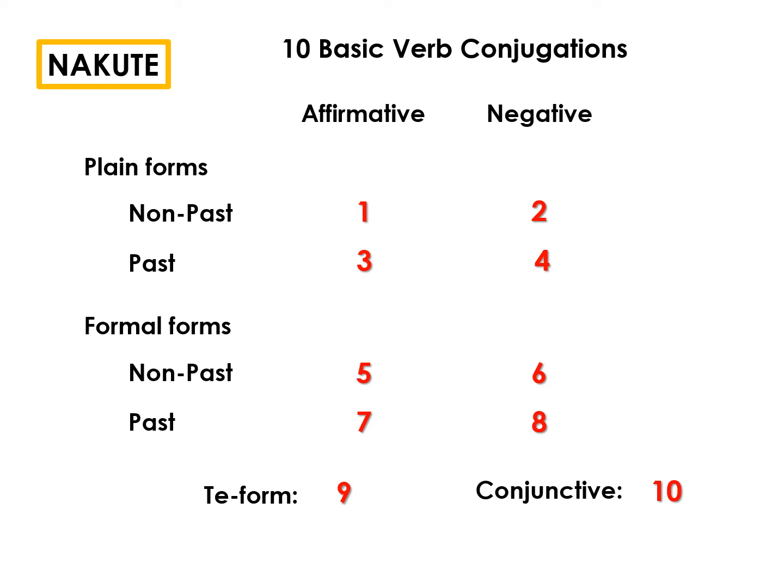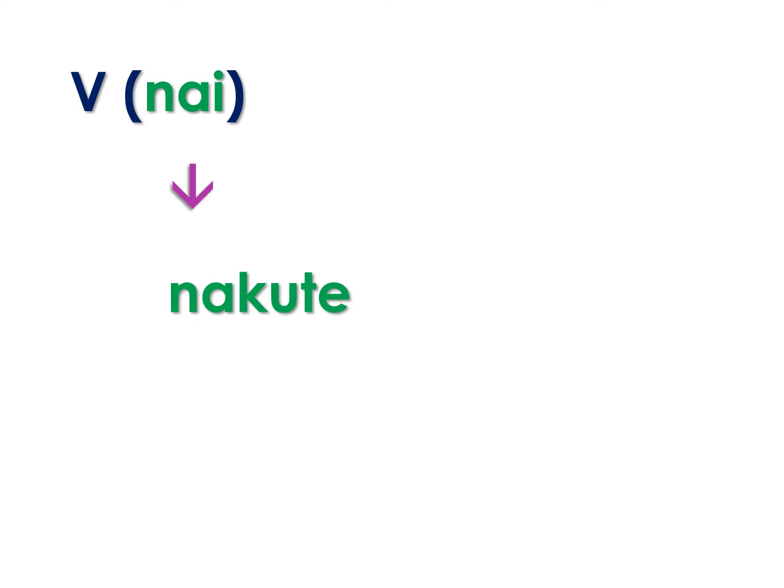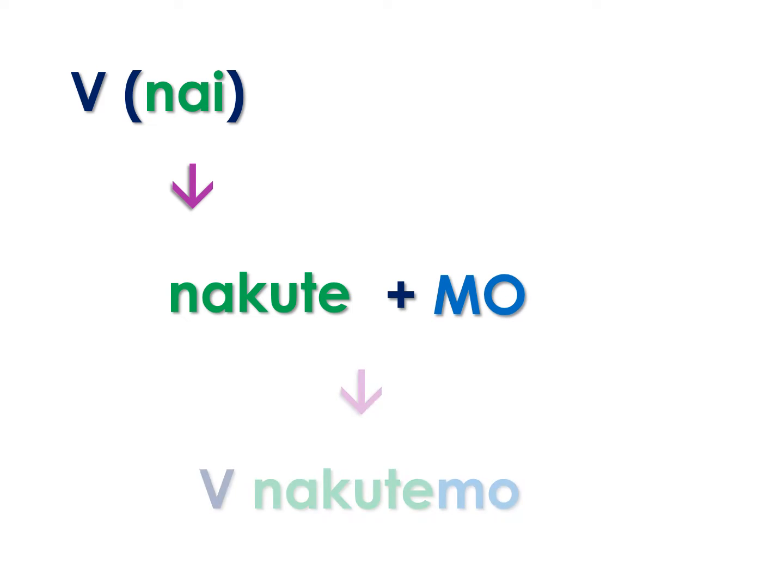If you recall the 10 basic verb conjugations, which we tackled in lessons 26 to 30 for each verb category, the conjugation that we use for even if I don't is the nai form of the verb. In general, when you hear a don't or not in the conjugation, the root you use for that conjugation is the nai form. To illustrate that, here's what happens. From the nai form of the verb, you convert nai to nakute. Nakute is the negative te form of the verb. Then to that we add mo to form nakutemo. Let's review how this is formed for all three verb categories.